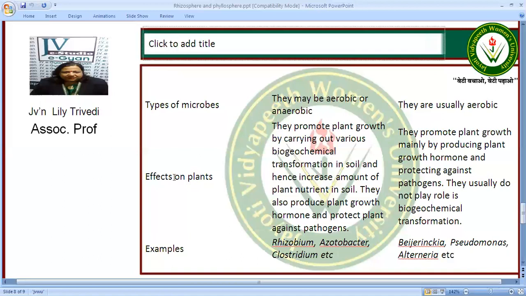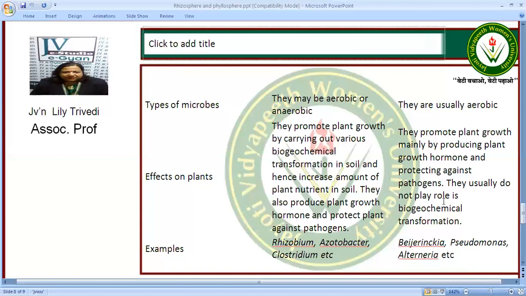Now, effect on the plants. The rhizosphere promotes plant growth. They carry out various geochemical transformations in the soil. They increase the amount of plant nutrients in the soil and they produce plant growth promoting hormones and protect the plants against pathogens. Whereas the phyllosphere promotes plant growth mainly by producing plant growth hormones and protecting against pathogens.